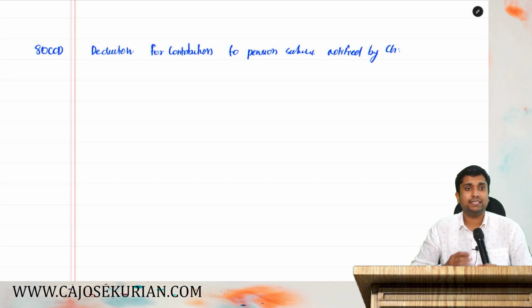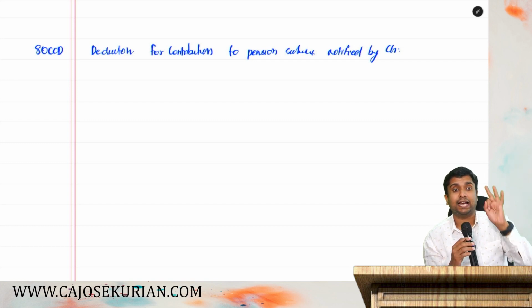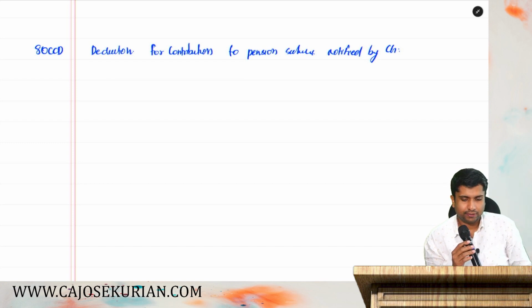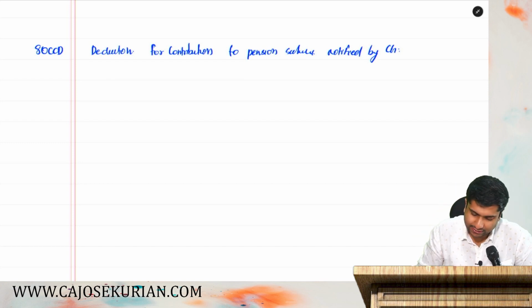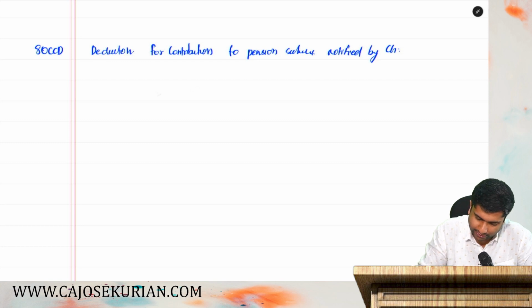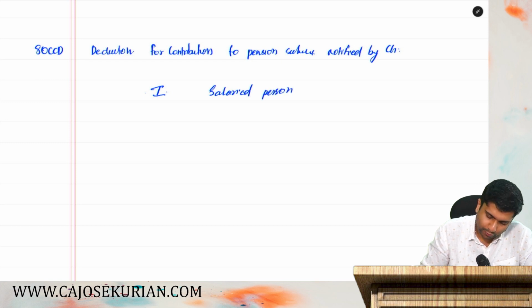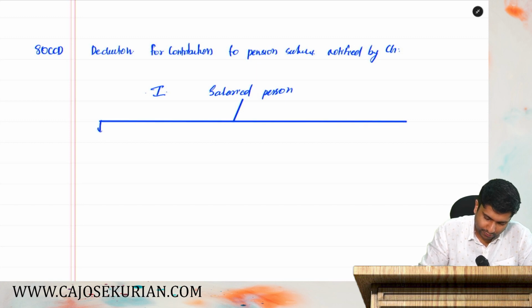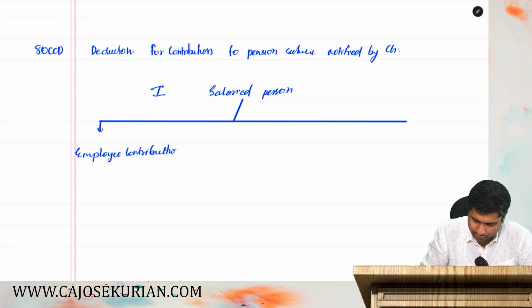So let's understand, this is called NPS, that is National Pension Scheme. So let's split this into different categories. Number one, for salaried person. For a salaried person, you can split this into two. That is for employee contribution and for employer contribution.